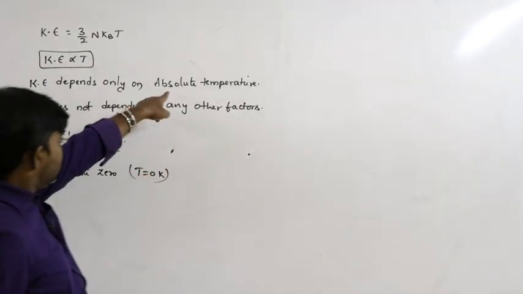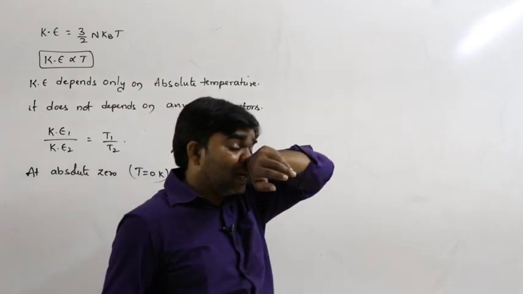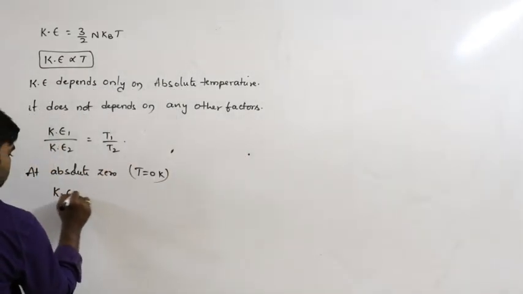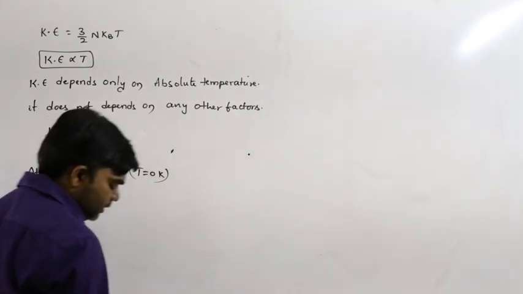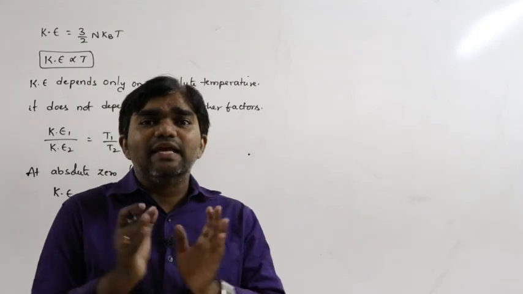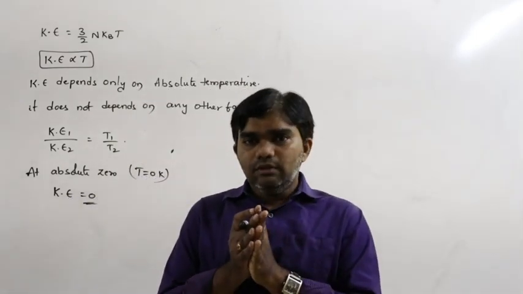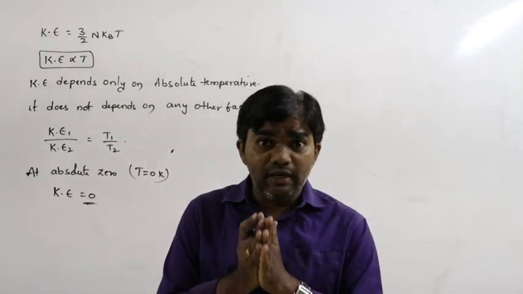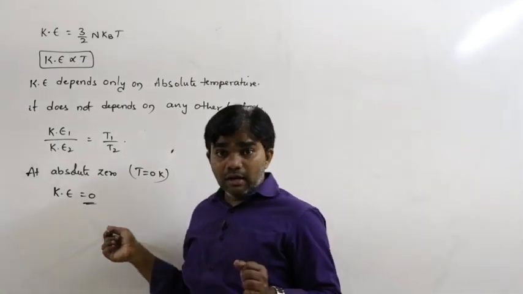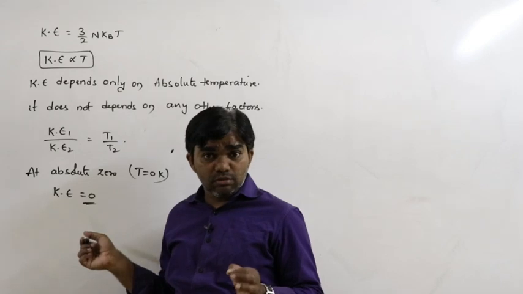Remember that absolute temperature means temperature must be in kelvins. So at absolute zero, the kinetic energy of the gas molecules becomes 0. That means the molecules of the gas momentarily come to rest. That is the concept.